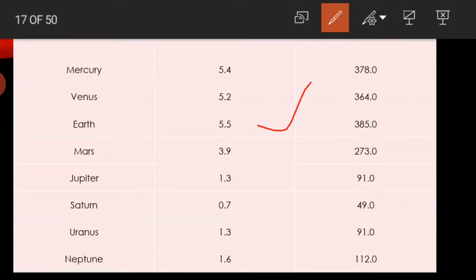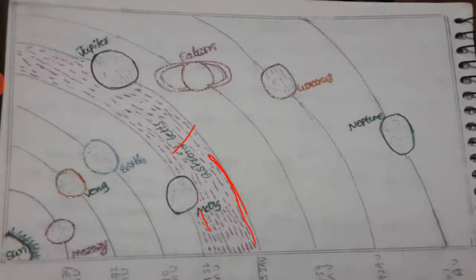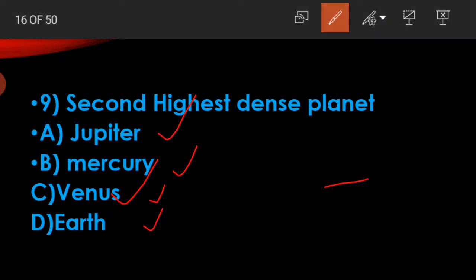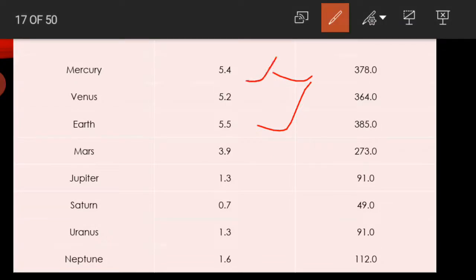See here, Earth has 5.5. Mercury is the second highest dense planet in the solar system. Earth is the first highest dense planet. Mercury is the second highest dense planet. So here Mercury is 5.4 and Earth is 5.5.